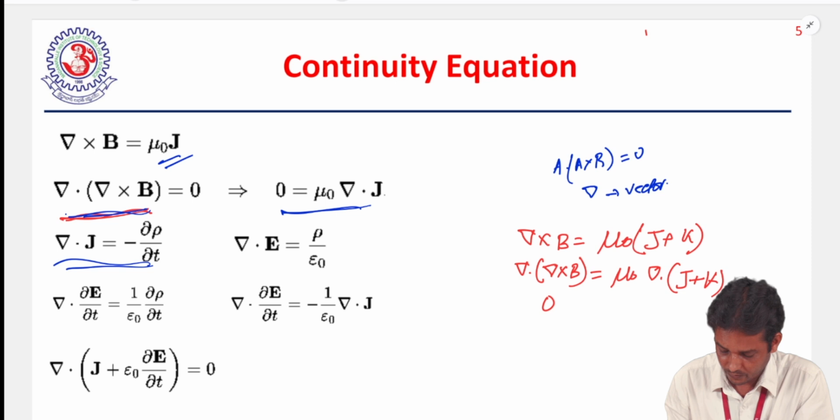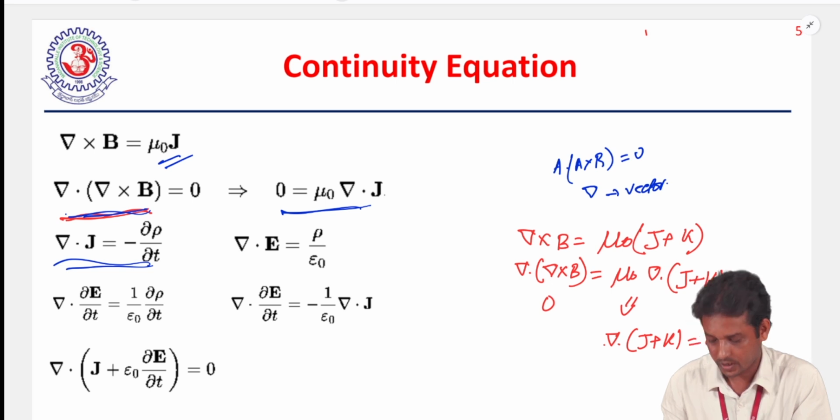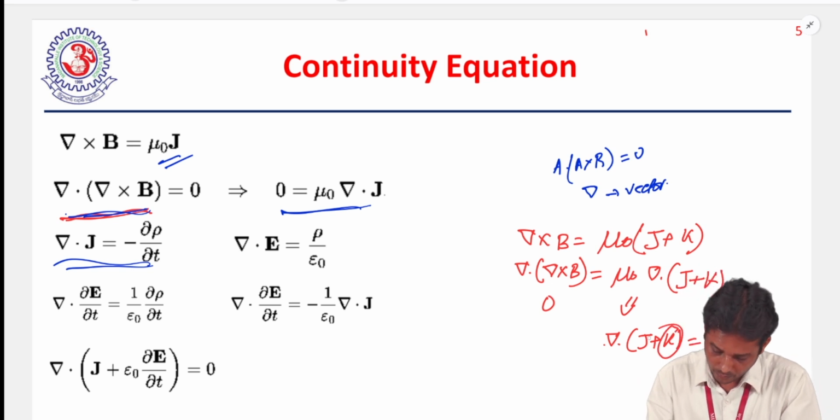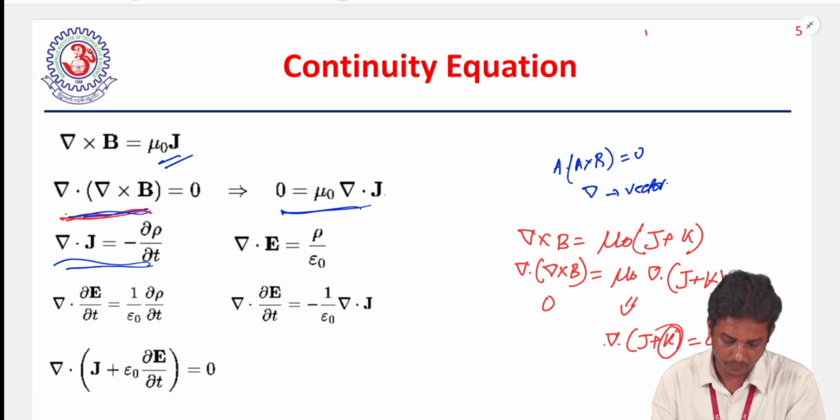The left side becomes 0, so the divergence of (J plus K) must also be 0. So we have to add this K term, and we have to find this K term.